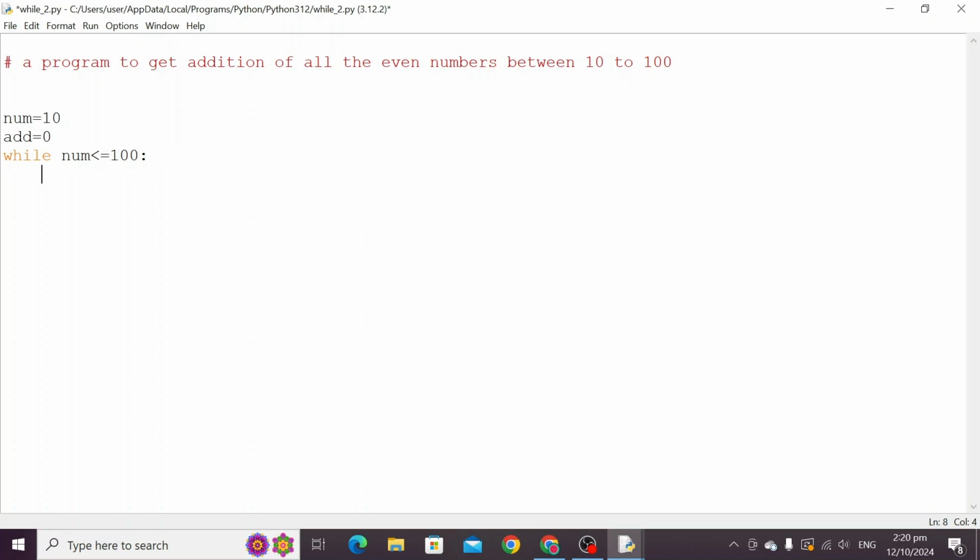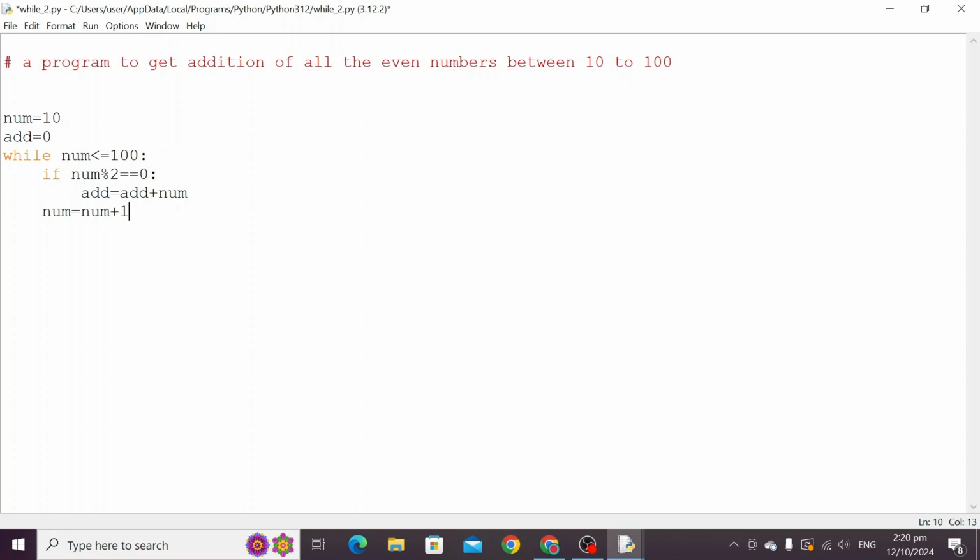And now do what? We have to check whether the number is even or not. So how to check? Put condition if num % 2 is equal to 0. If number is completely divided by 2, then remainder will be 0. If it is true, it means this is even number. Then add equal to add plus num, add the number, otherwise don't do anything. And last is update statement. What is update? We have to update num equal to num plus 1.